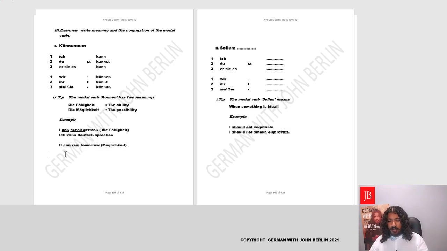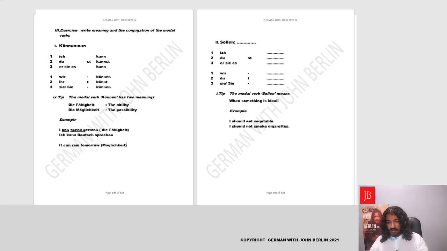Perfect. Let's move forward. It can rain tomorrow. It's a passive verb, to rain. You cannot say I rain, you rain. It doesn't make sense. All you can say is it rains. So the verb to rain, let's recall, did we learn it? Yes, it's called regnen. So we'll conjugate it for es.